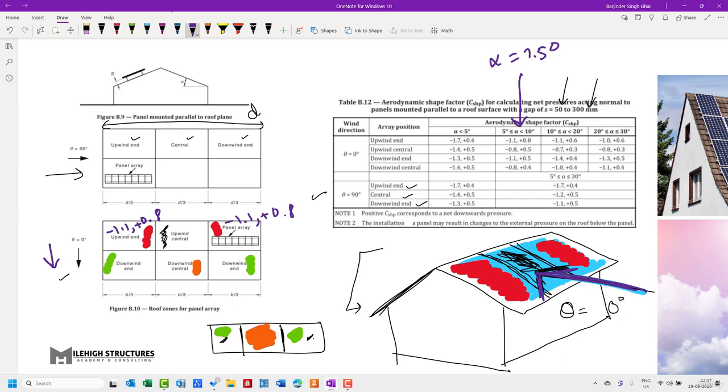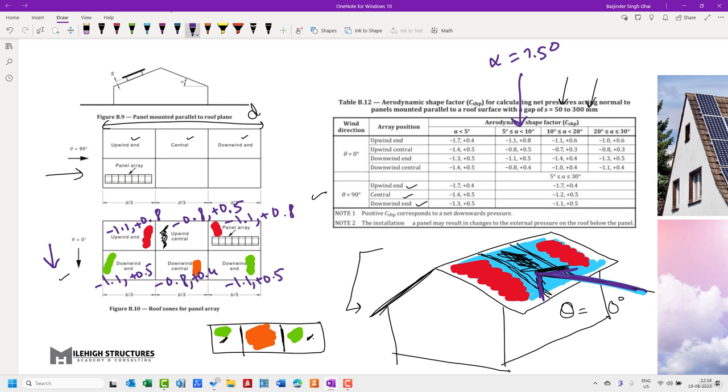For the upwind central portion, this is minus 0.8 and plus 0.5. Similarly, for the downwind end, this is minus 1.1 and plus 0.5. And the other value, for downwind central, is minus 0.8 and plus 0.4.